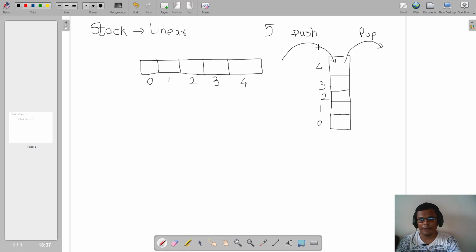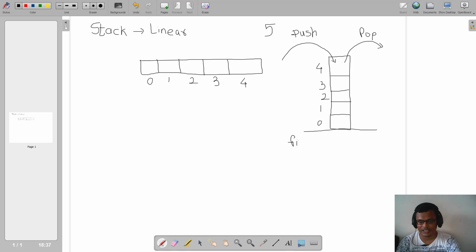Now whenever I add my first element in my stack, where will it go? It will go on this position, because this is my bottom, right? So what we understand from this diagram also is that the end that I am using to perform my push and pop operation is the same. I am using the same end for push and the same end for pop.